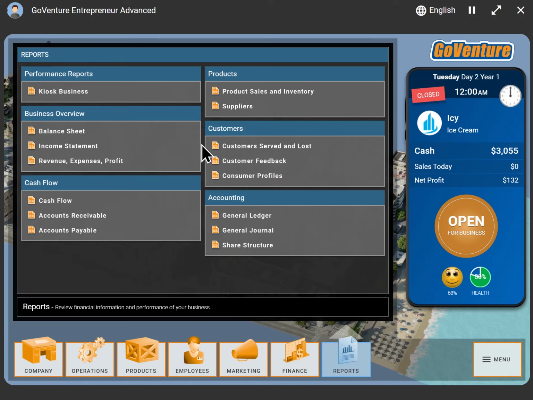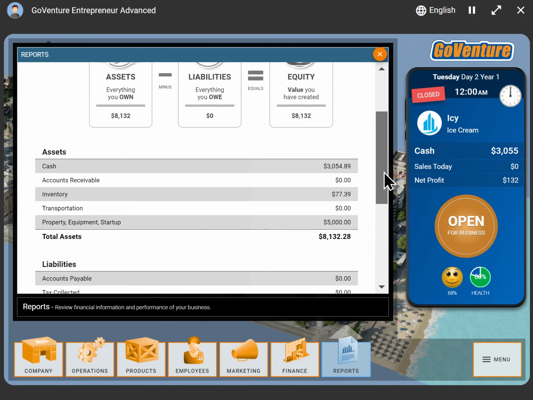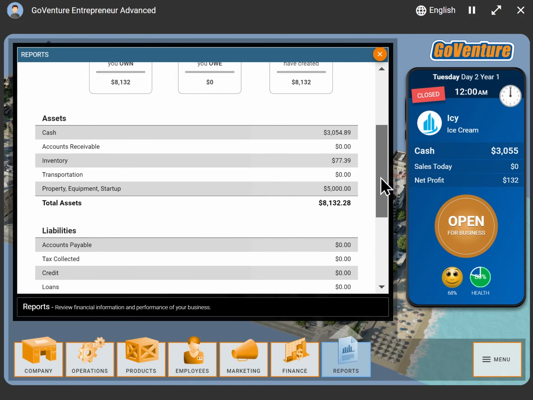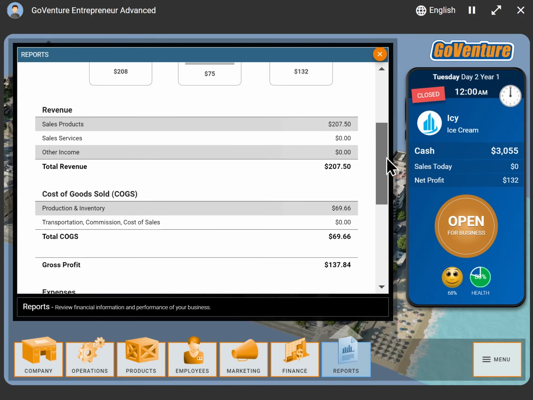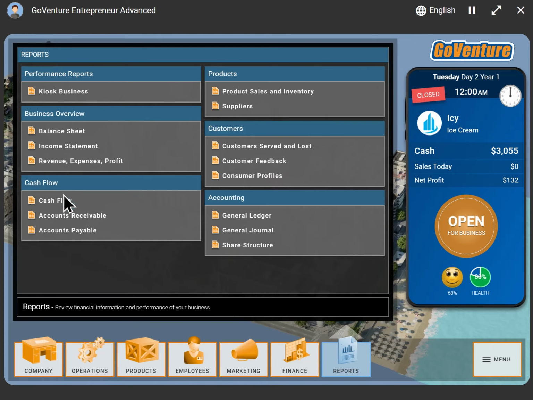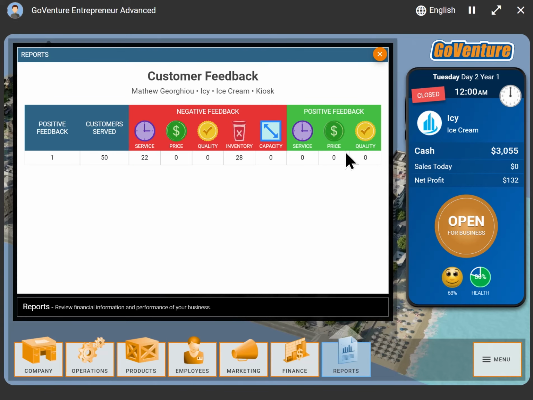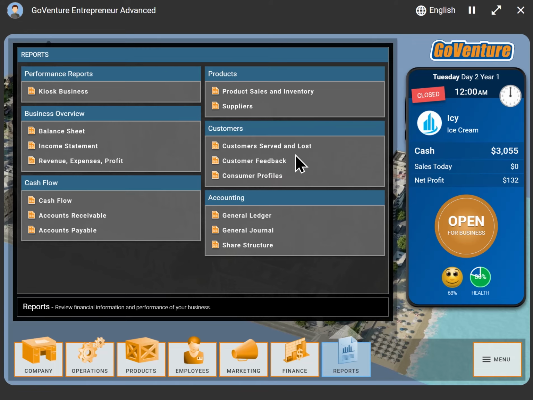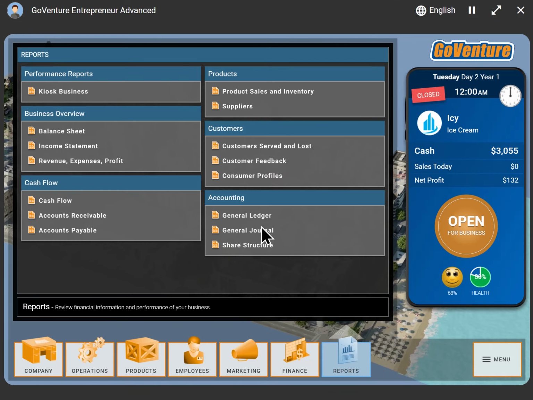And then look at all these reports that we now have access to. Balance sheet. Great looking balance sheet, very easy to follow, very easy to understand, very much like a real world balance sheet. Income statement, same idea, our P&L is all here. All these amazing reports, cash flow. We can even look at things like customer feedback and see what kind of positive and negative feedback we're getting. Everything we'd ever want to know is available in these reports. And if you're teaching accounting, we even have general ledger and general journal.